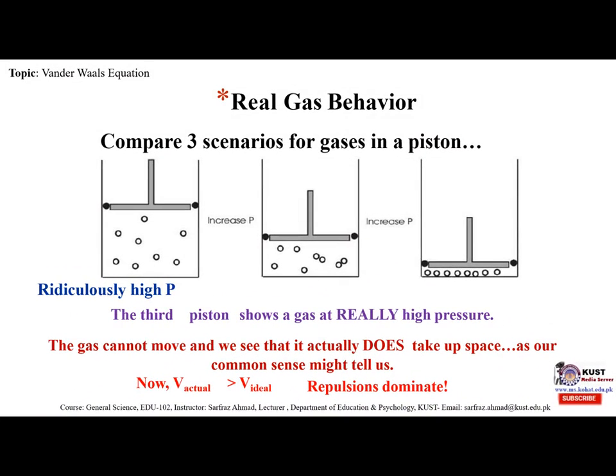Now here, ridiculously high pressure. The third piston shows a gas at really high pressure. The gas cannot move, and we see that it actually does take up space, as our common sense might tell us. Now actual volume is greater than ideal volume. Here repulsions dominate.